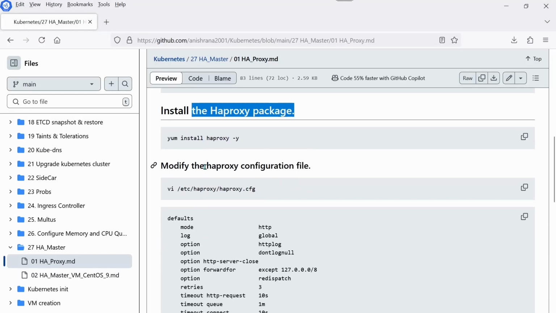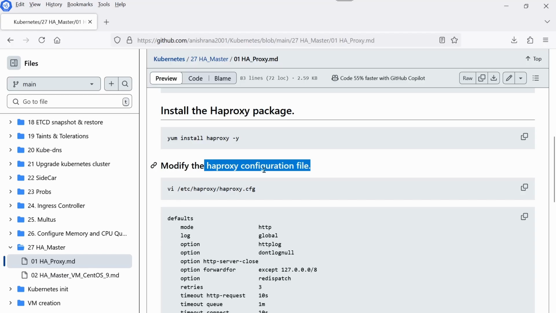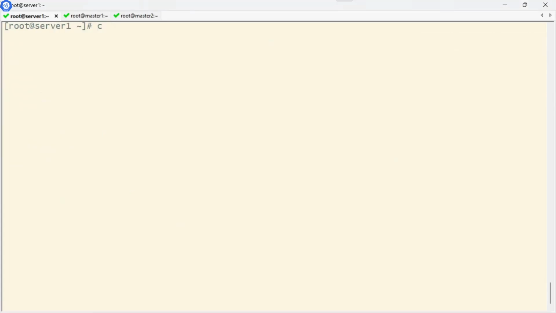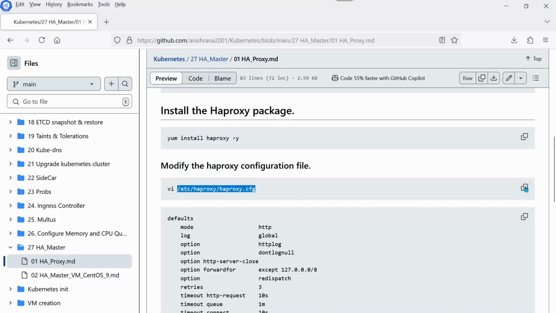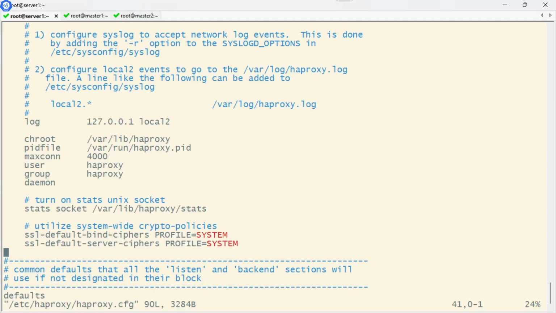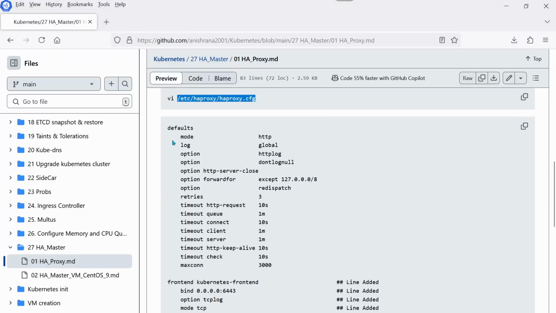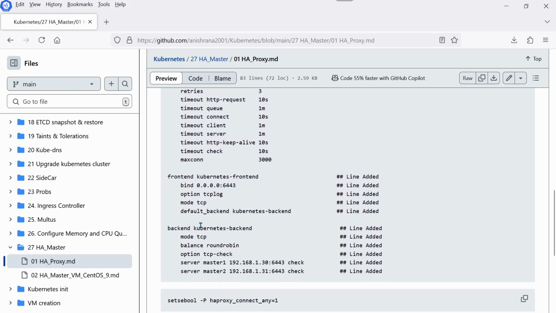After that, I need to modify the HAProxy configuration file, right? Beforehand, let me take the backup of this file, this one, and again .org. Okay, and let me modify, copy here, and what it says is check for default option, and after that I need to add these lines here.